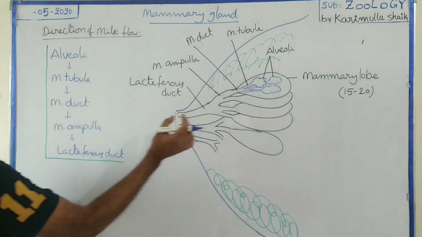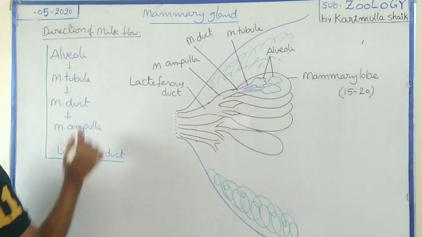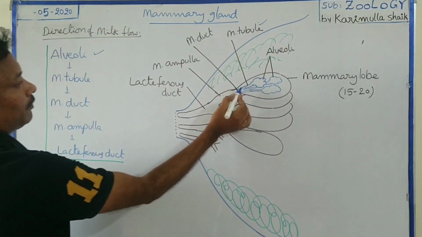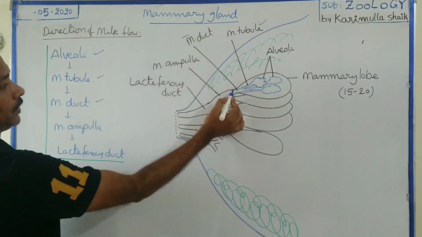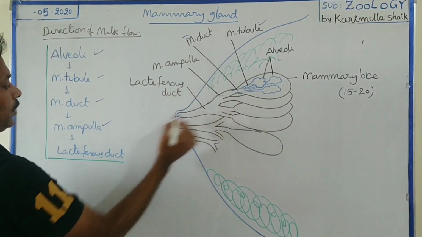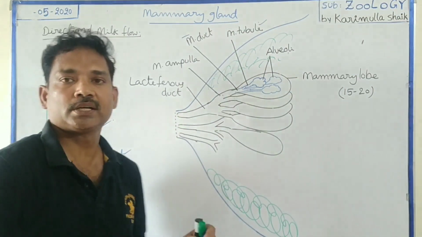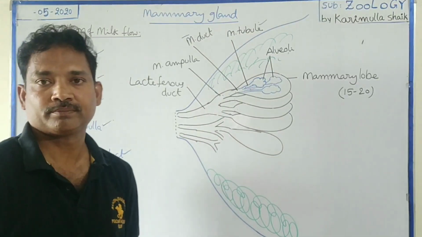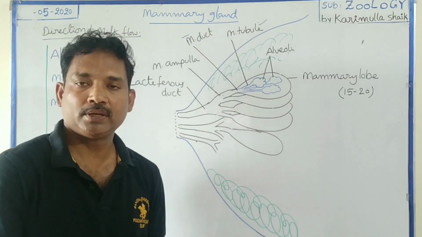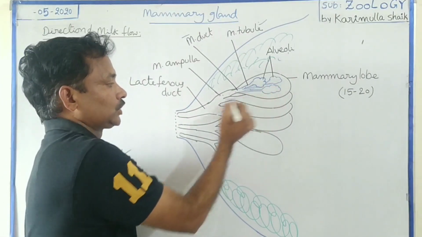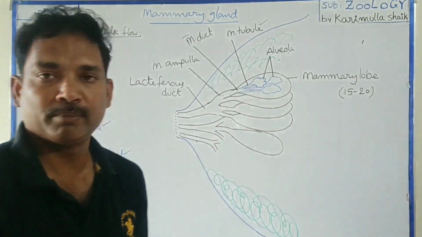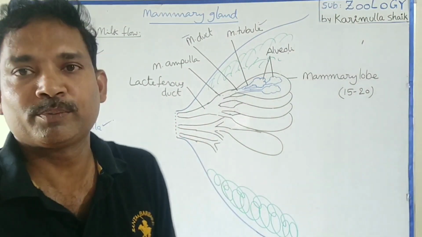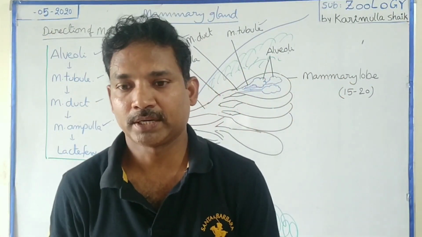Now we need to concentrate on the direction of milk flow. Milk flows from alveoli to mammary tubules, to mammary duct, mammary ducts to ampulla, to lactiferous ducts. Several lactiferous ducts open at the tip of the nipple. After the delivery of the baby, milk production as well as ejection of the milk will happen. When the baby sucks at the nipple, milk is released through several openings. Okay, this is about the female reproductive system.